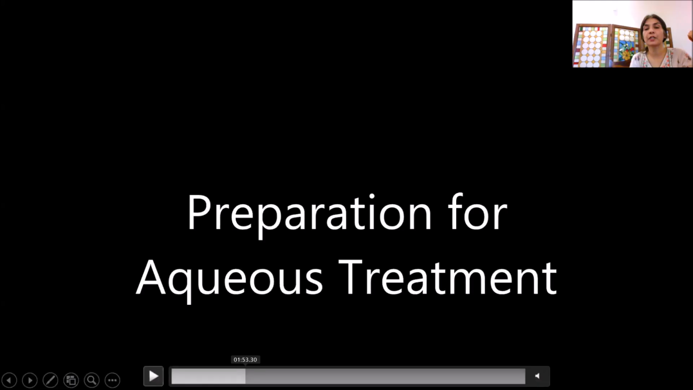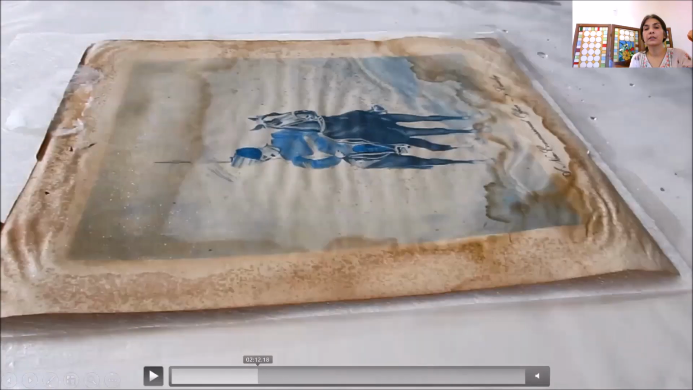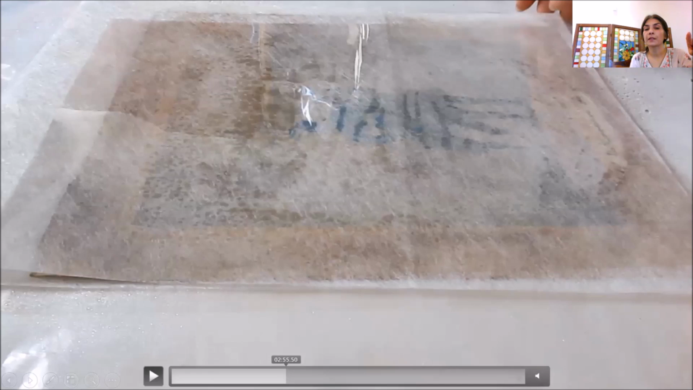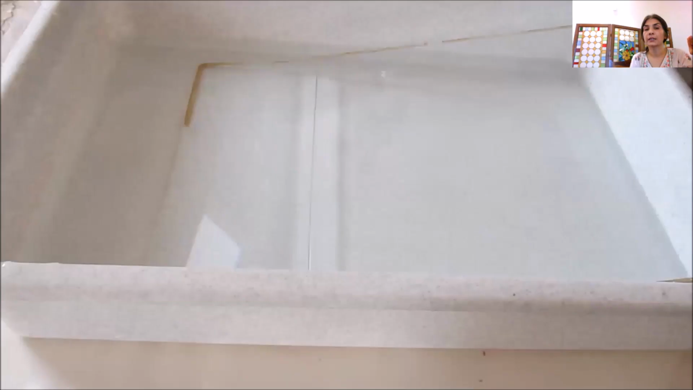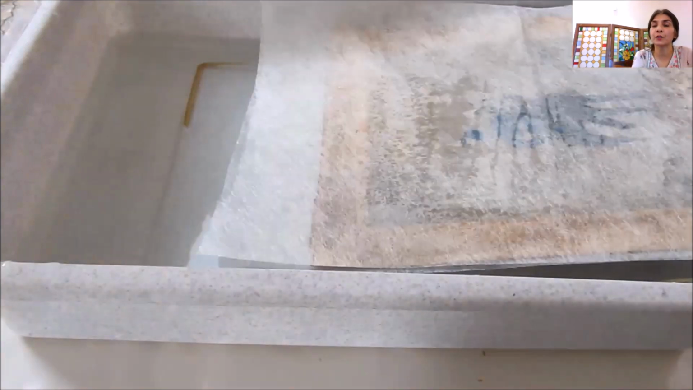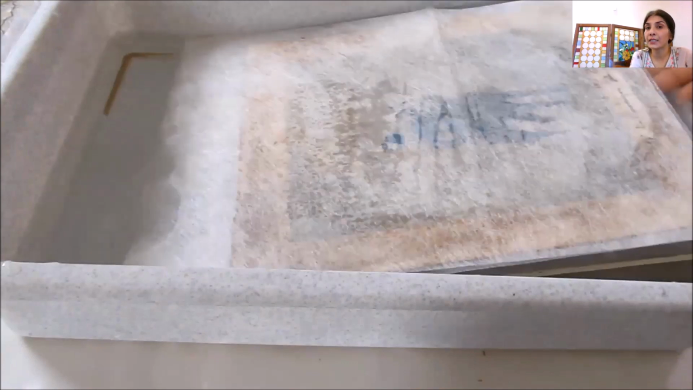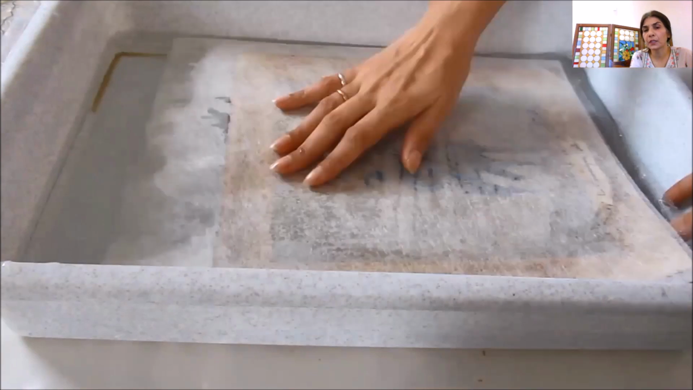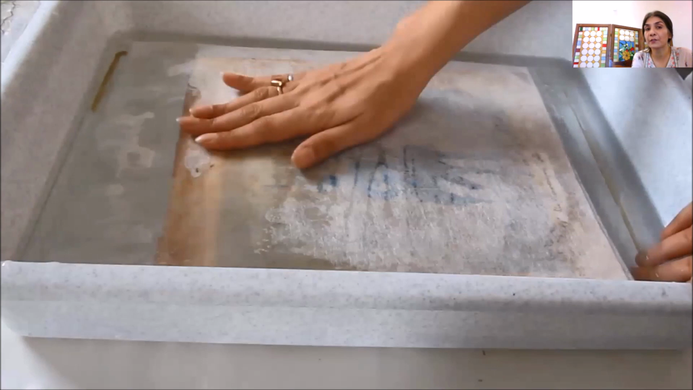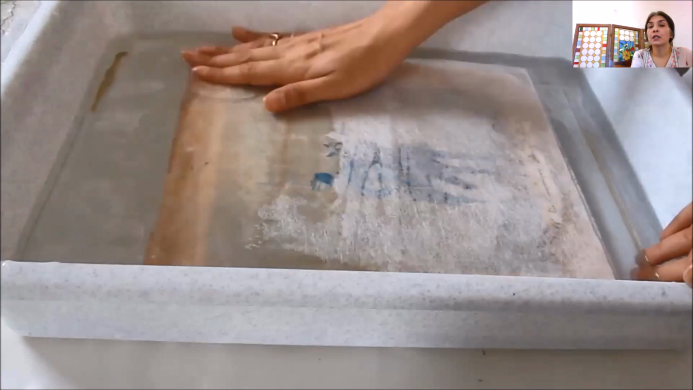So, preparation for aqueous treatment. It is relaxing in ethanol water mist, and now I have covered it with another polyester sheet, a non-woven polyester sheet. We can never take the manuscript itself, the paper itself, to water. It has to be sandwiched between the polyester sheets so that we can easily handle it. Otherwise it will break, because it is very sensitive underwater, it becomes very fragile, very softened.